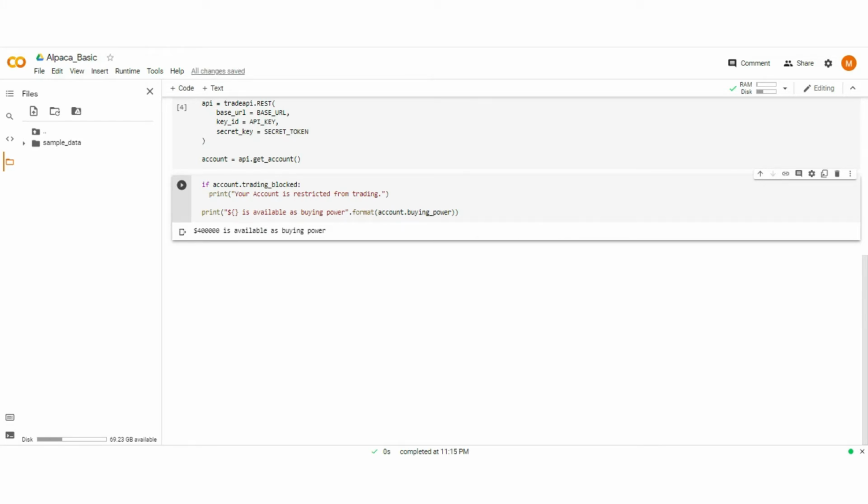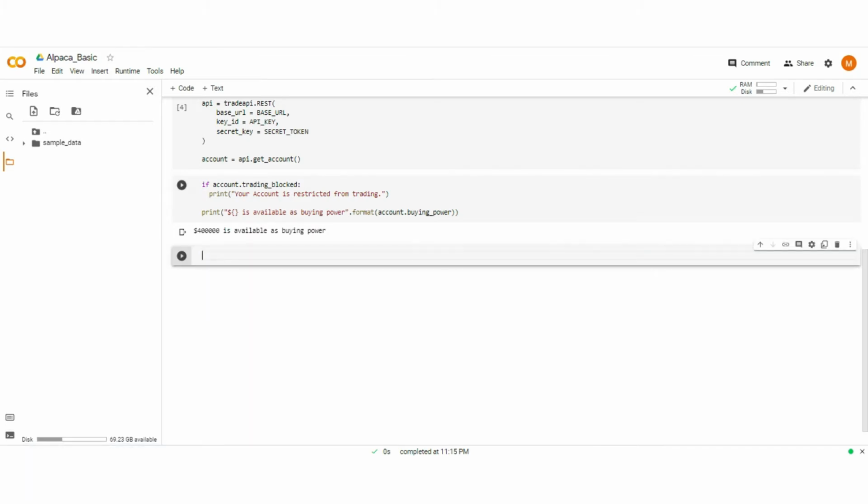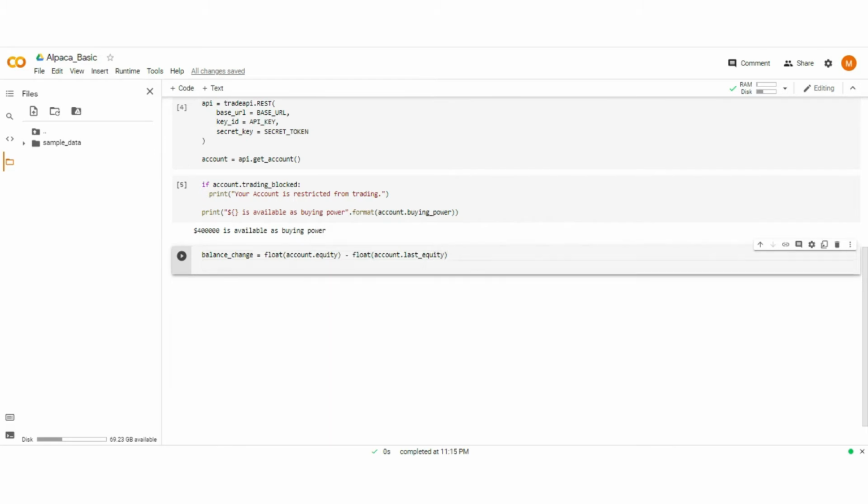Let's check the changes in today's portfolio balance. For that, type print today portfolio balance change.